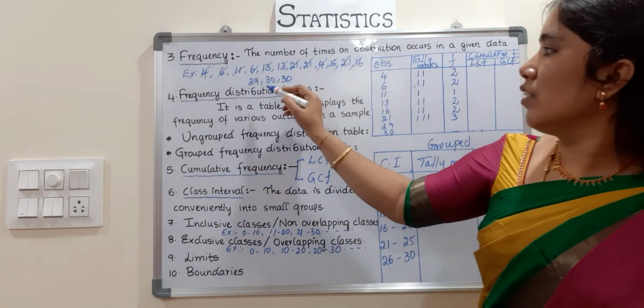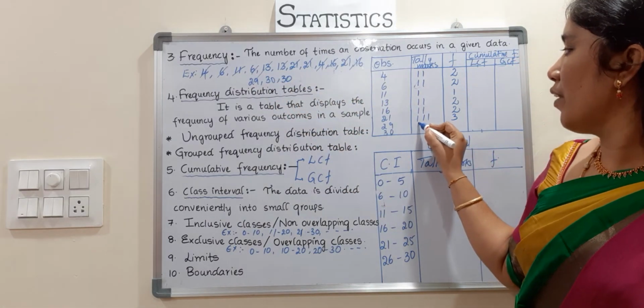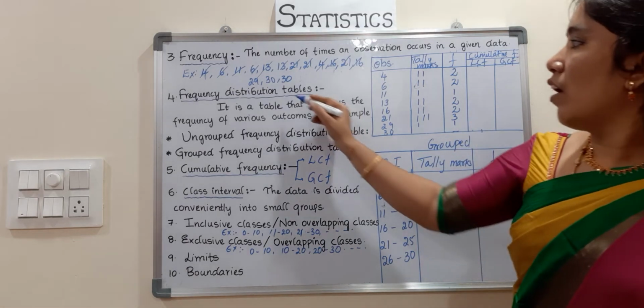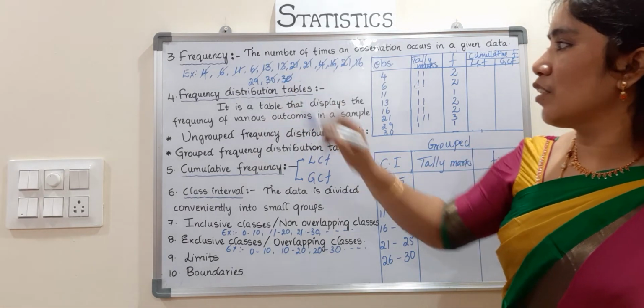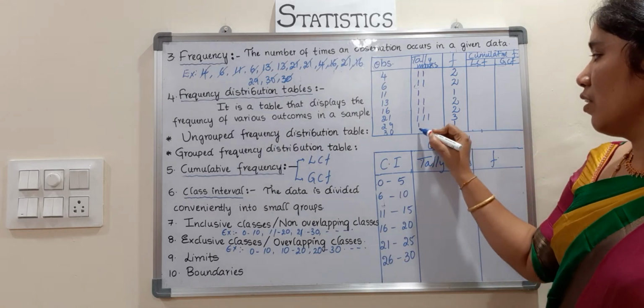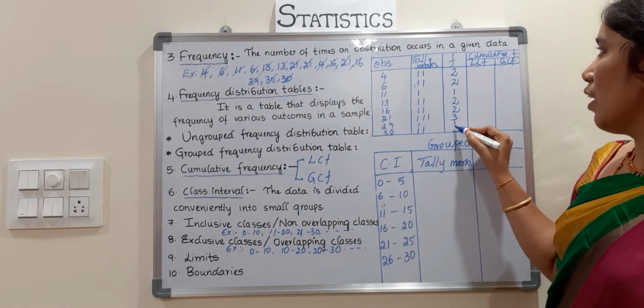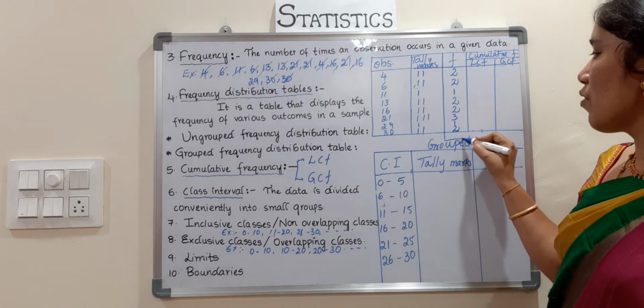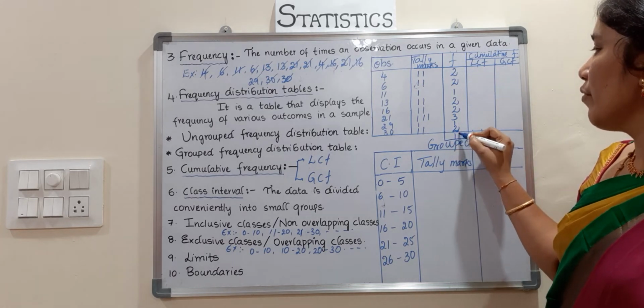Next, 29 is only 1 time. Write 1 in the tally marks, and in the frequency column write 1 time. And the last observation, 30, occurs 2 times, children. See here, in the frequency column write 2 times. Total observations, you have to count here. Totally there are 15.